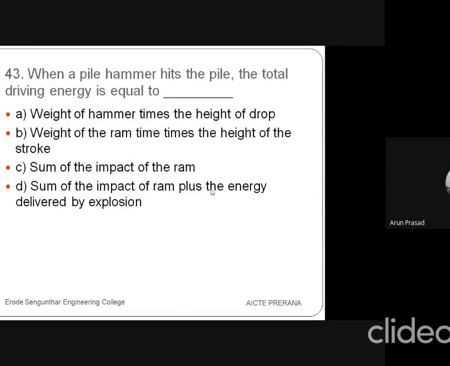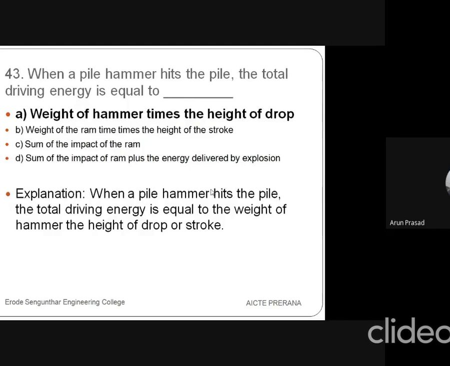Then 43rd question is, when a pile hammer hits the pile, the total driving energy is equal to dash: weight of the hammer times the height of the drop, or weight of the ram times the height of the stroke, sum of the impact of the ram, or sum of the impact of ram plus energy delivered by explosion. So the answer is the hammer times. It depends upon the blowing time.